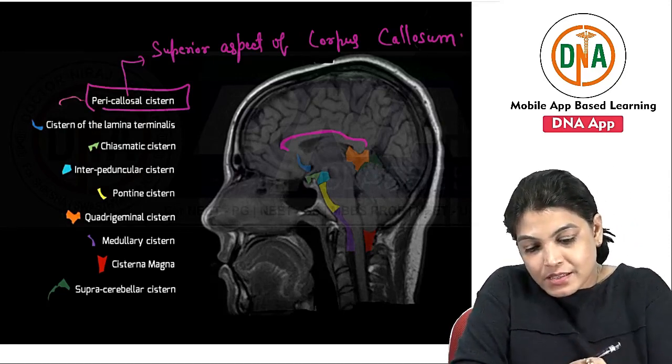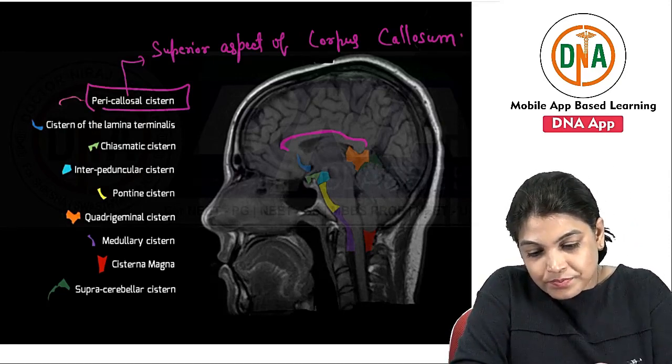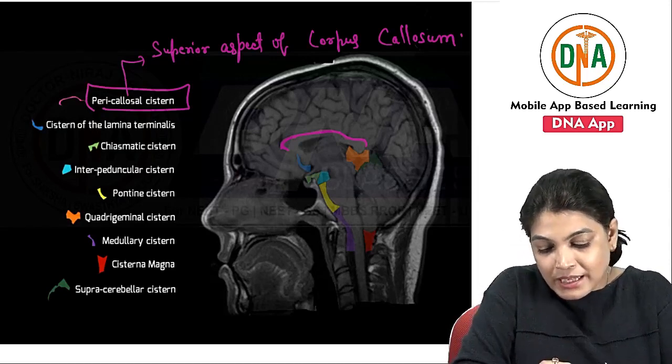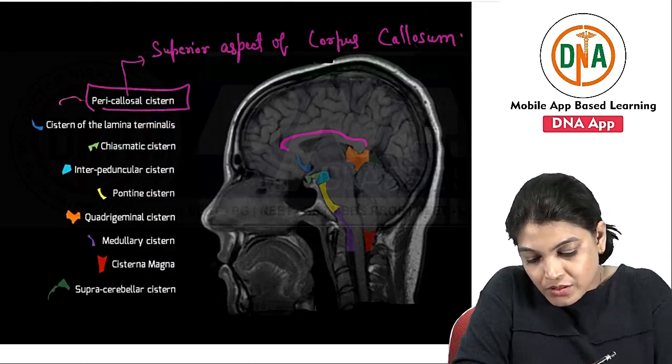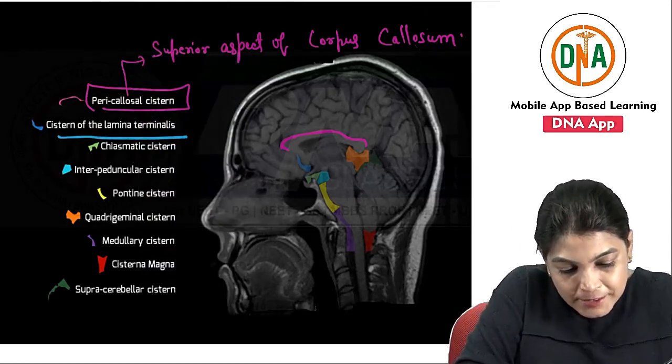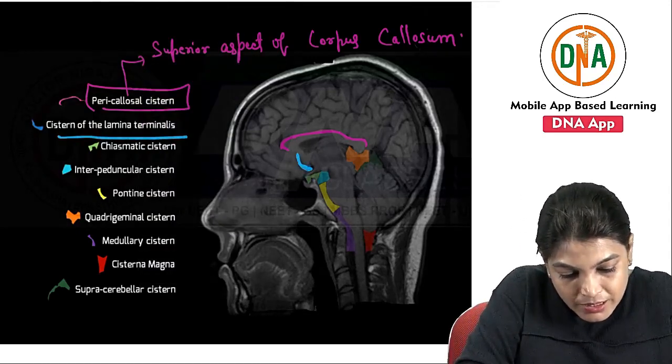Now, the second cistern which you are seeing is the cistern of lamina terminalis. Let me take a darker shade of it. So this is the cistern of lamina terminalis.